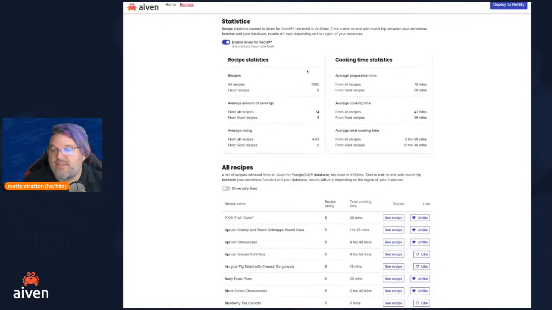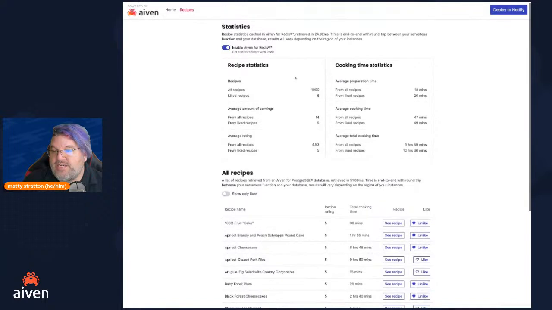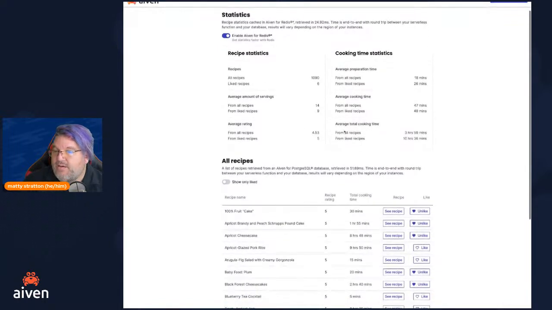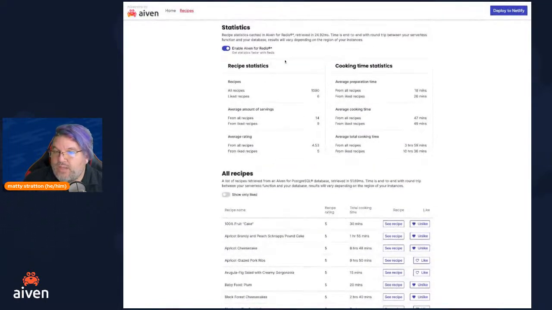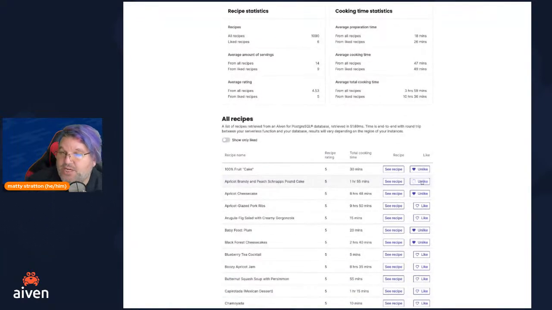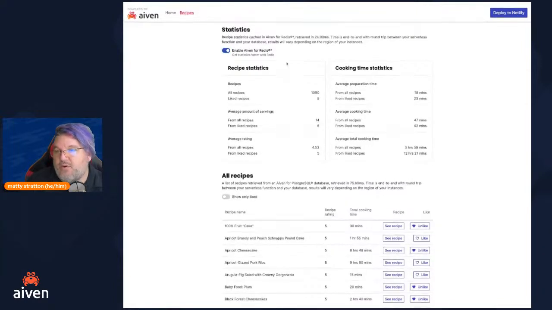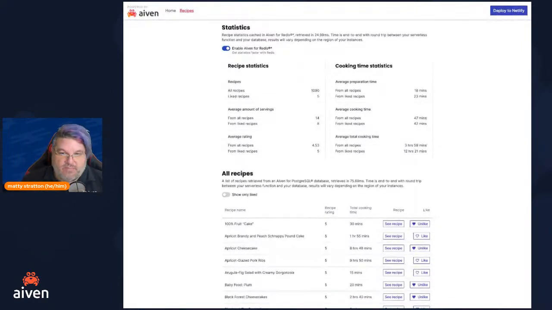6 of them are liked. And in this architecture, I'll show you in a second, we're using Redis for the caching in front of the database. If we turn the statistics off, if we're saying we're not going to use Redis and we make a change, we can see it takes a second or two, a little bit longer to update than we normally like. But the point is, this is what our application is going to look like.